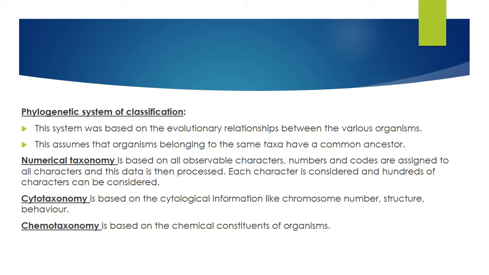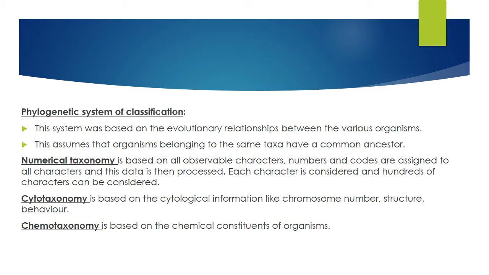Next one, phylogenetic system of classification. Phylogeny is nothing but evolution, the evolutionary relationship between different types of organisms. It is also called cladistics. It is normally done with the help of a diagram, an evolutionary relationship diagram called a cladogram. So that is the phylogenetic system of classification.